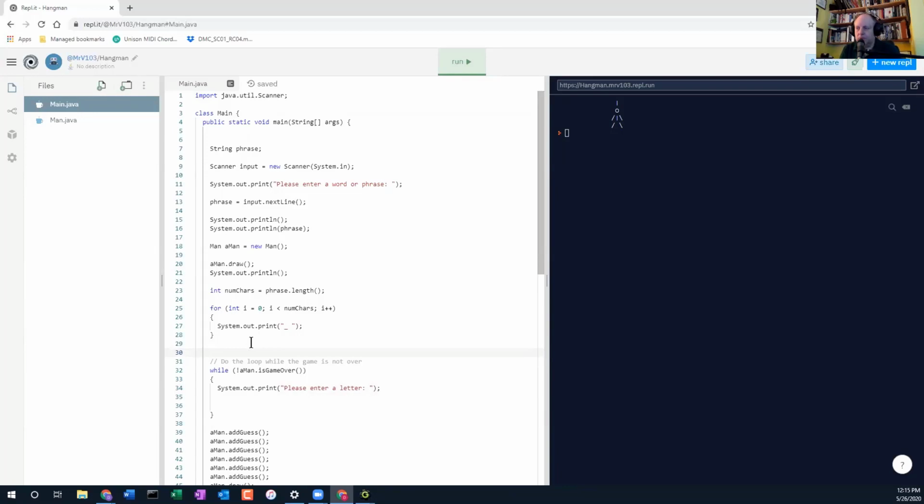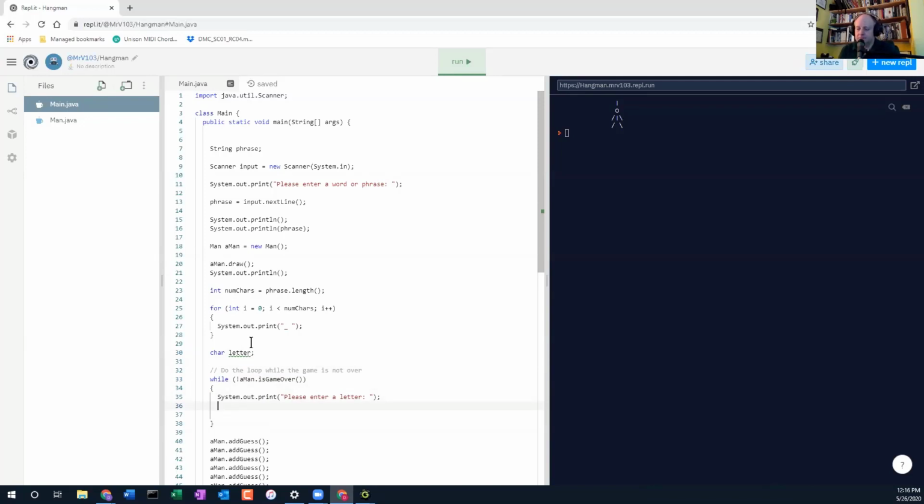We'll just call it letter, and the char class is probably the best one to use. So we say char, and maybe we just call it letter. And to read the char class, and this is what's frustrating about Java, it's not very consistent.